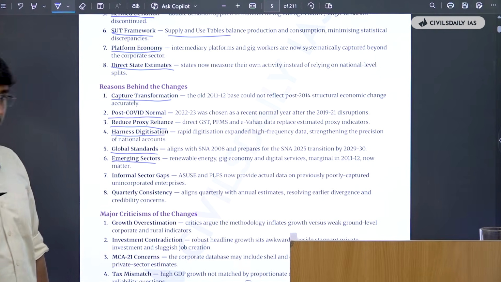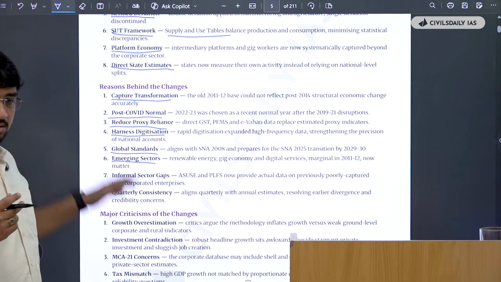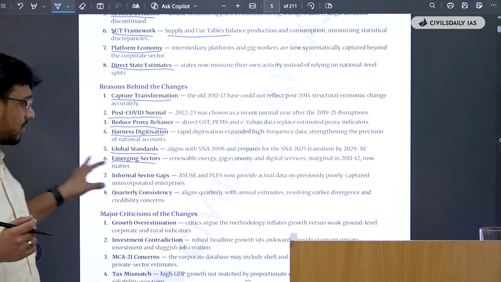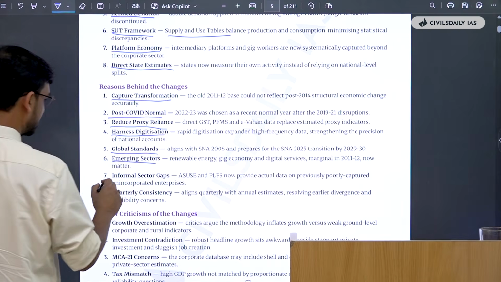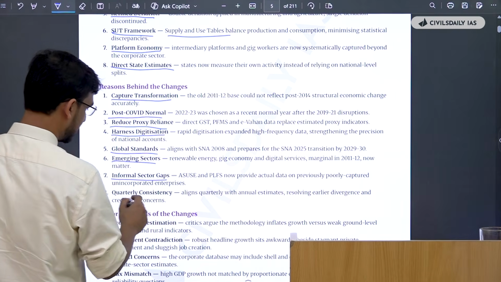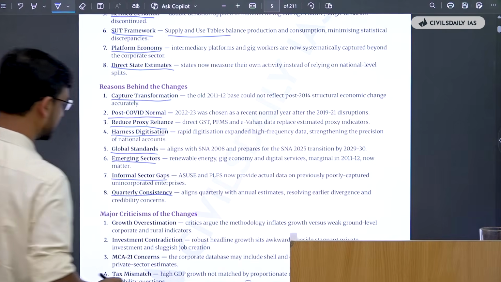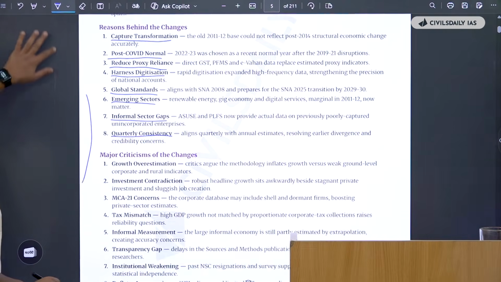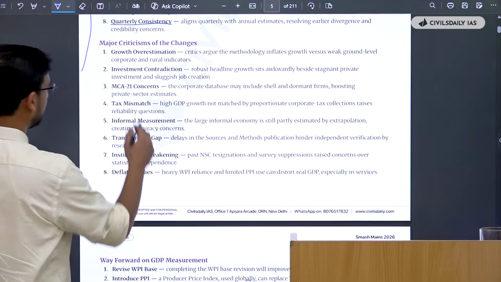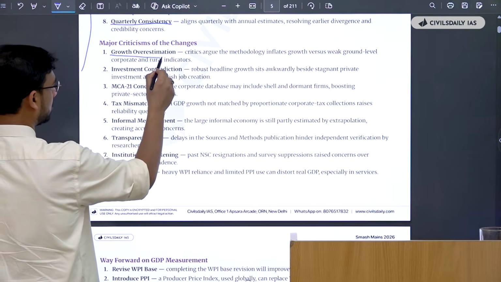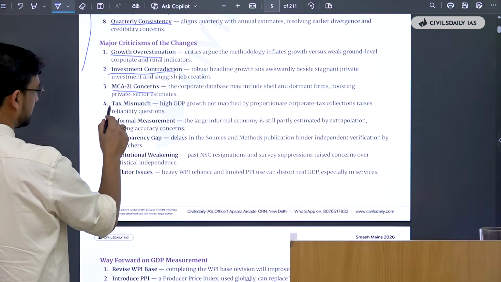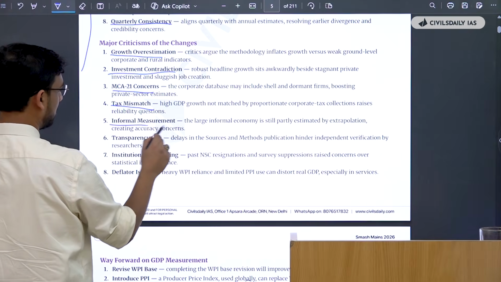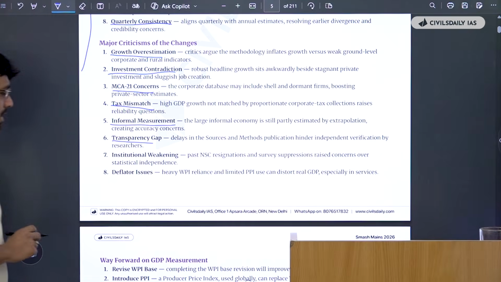So what we can do is we can use these sectors if we were to update the GDP calculation, we can use these sectors very comprehensively in the national income accounting, in the GDP calculation. Then there are the informal sector gaps, then there's quarterly consistency. Then these notes also tell you the major criticisms. So often there is growth overestimation, then there's investment contradiction, MCA 21 concerns, then there's tax mismatch, then there's informal measurement, then there's transparency gap.